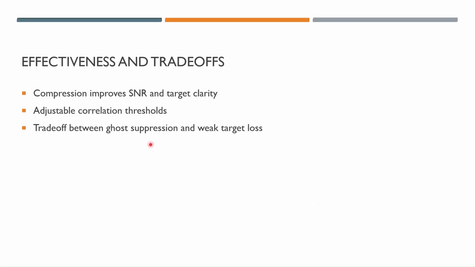So what are the trade-offs of this? One major benefit of this approach is that it can improve the radar's SNR. By removing incoherent ghost-related data, the range-Doppler image becomes much clearer. However, this process isn't perfect. Tightening the compression too much can remove weak but real targets. So there's a kind of balance between how aggressively you filter interference and how much of the original target you want to preserve. Finding that balance will be key for real-world automotive applications.